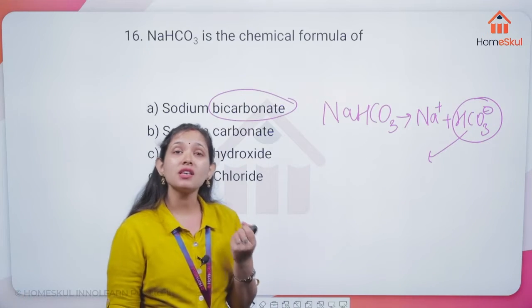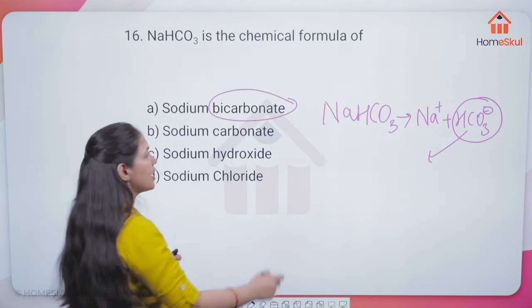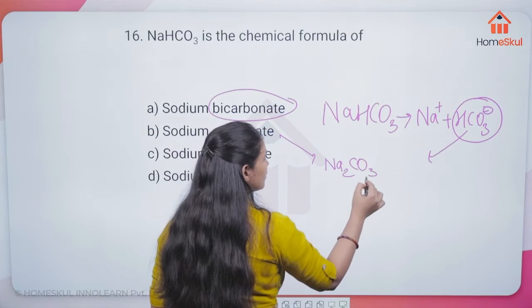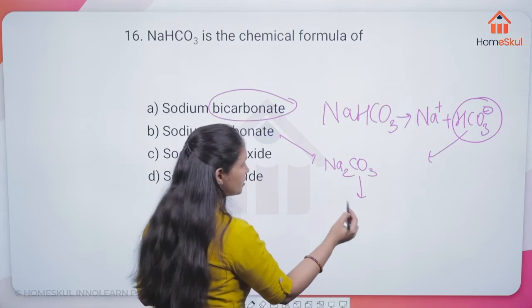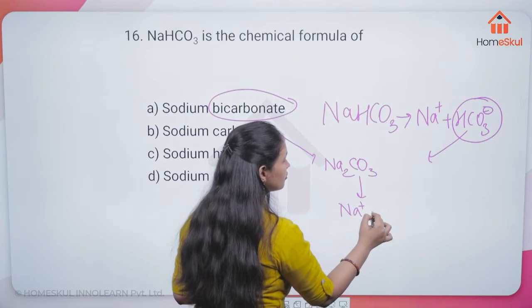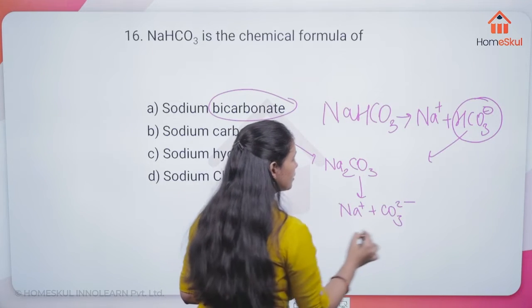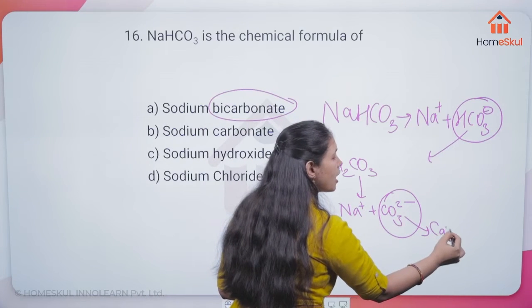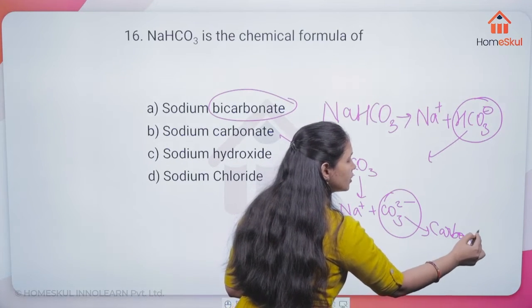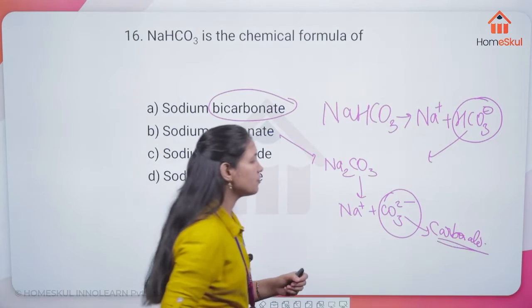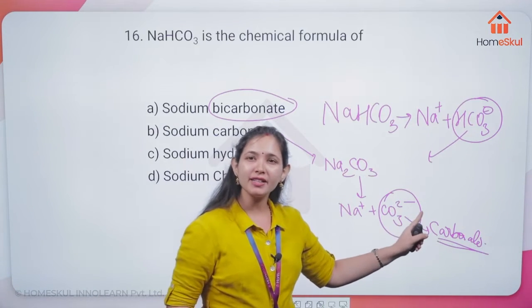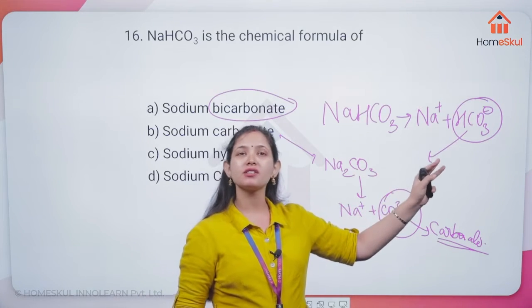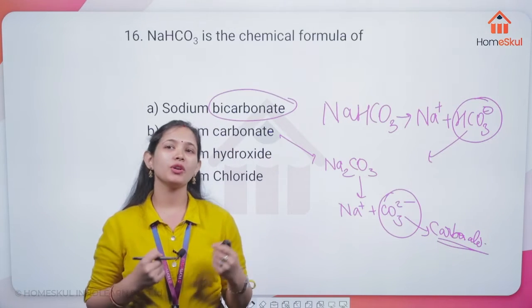And if we say carbonate, this anion is going to be the carbonate ion. So you should know the difference: if it is CO3 2 minus, then it is a carbonate ion, and if it is HCO3 minus, it is going to be a bicarbonate ion.